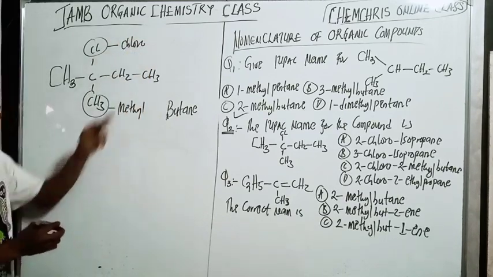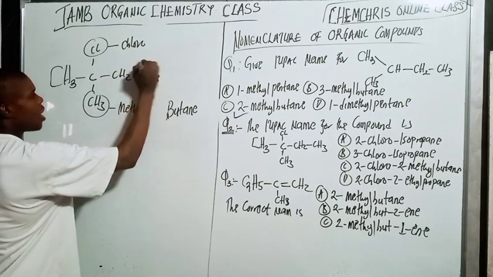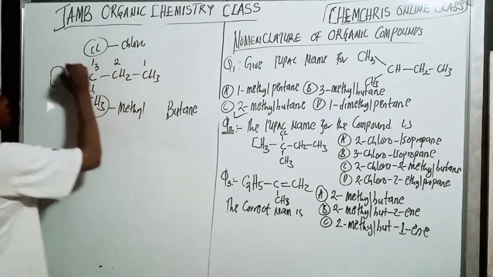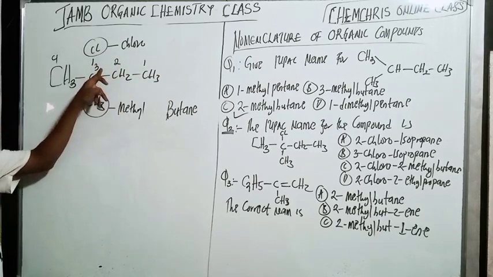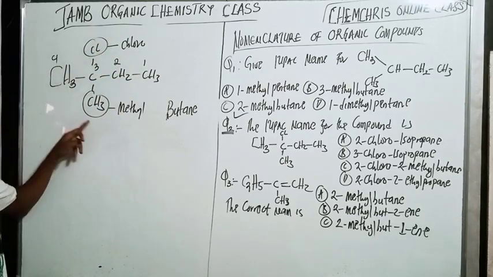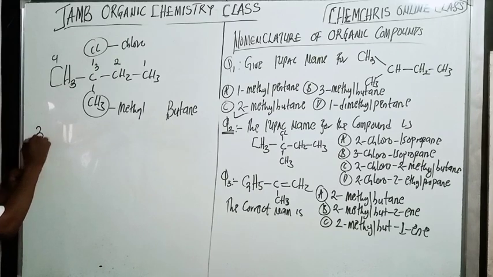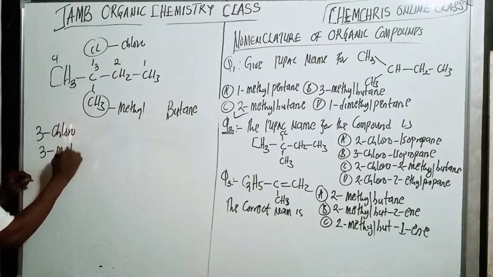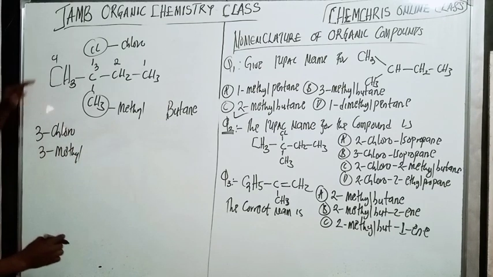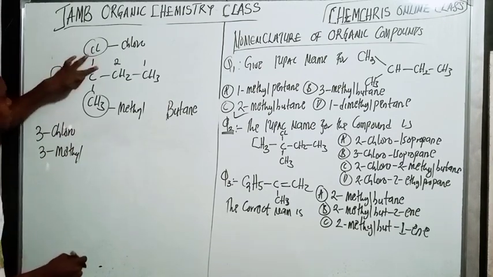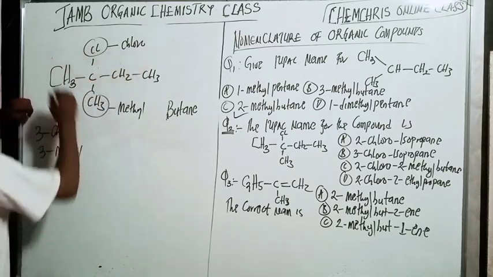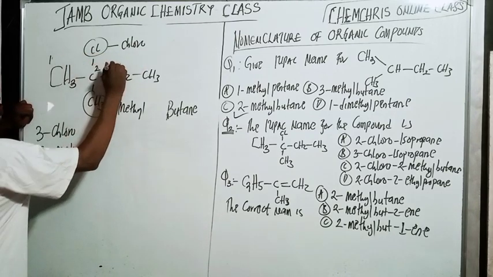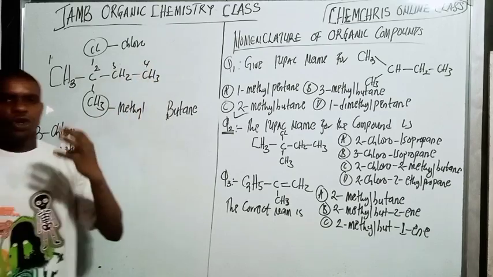If I start my number from here, I'm going to have 1, 2, 3, 4. I have 3 chloro, 3 methyl. But when I start from the other side here, I have 1, 2, 3, 4. So you must number from both sides.